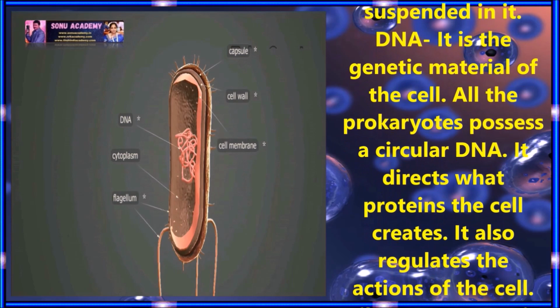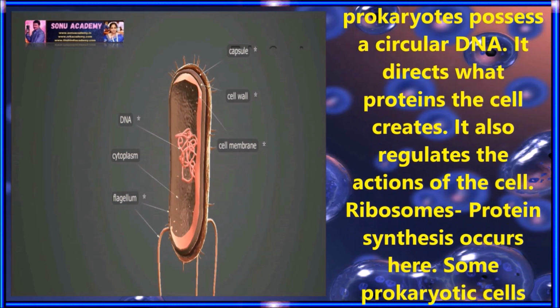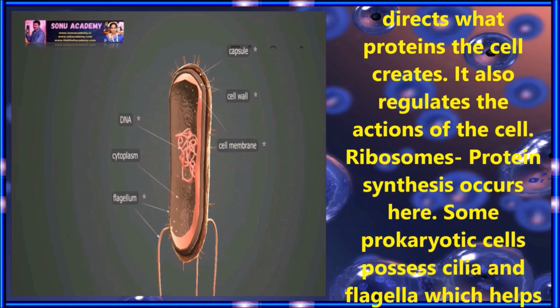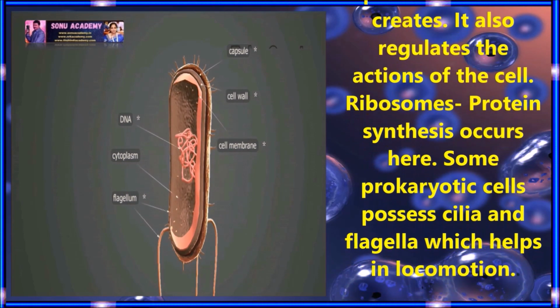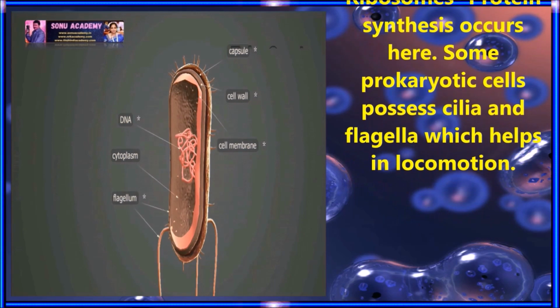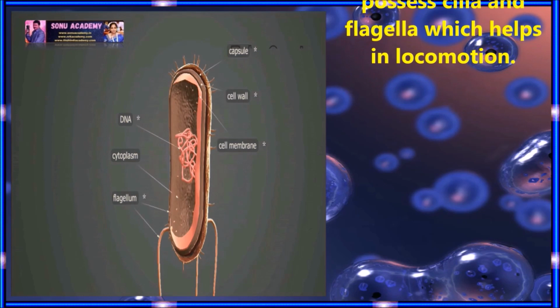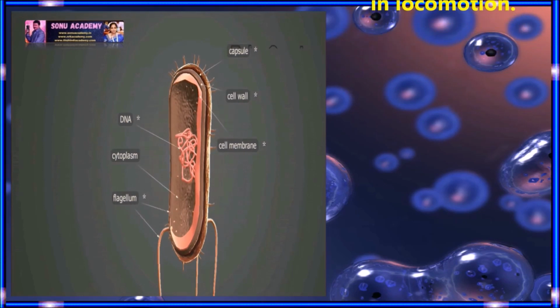DNA: it is the genetic material of the cell. All prokaryotic cells possess a circular DNA. It directs what proteins the cell creates. It also regulates the action of the cell, and the ribosomes' protein synthesis occurs here. Some prokaryotic cells possess cilia and flagella which help in locomotion.